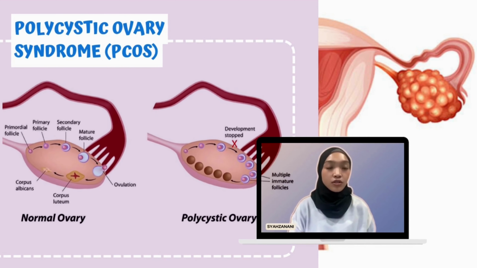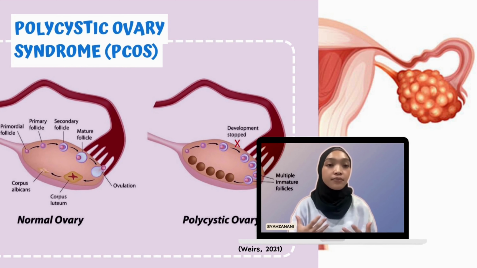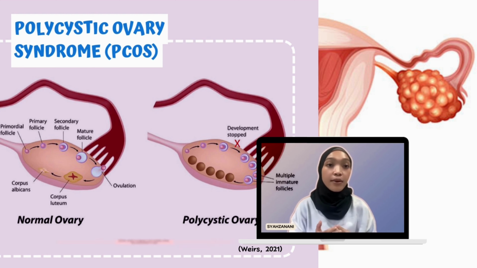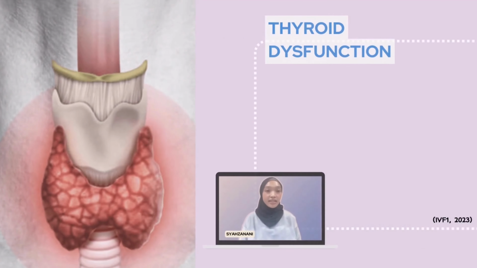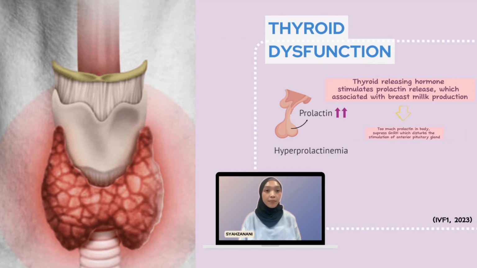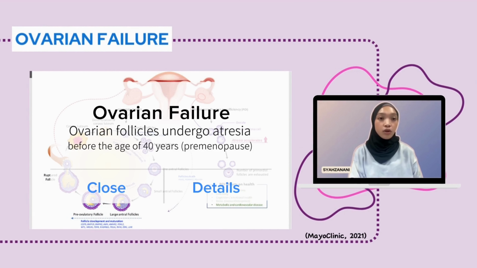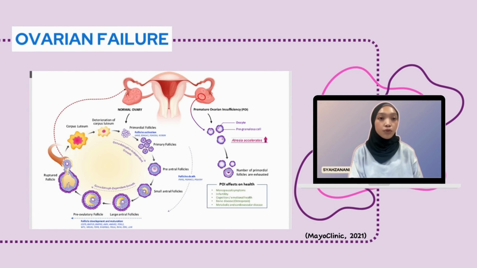Next is PCOS. Women with PCOS cannot ovulate because the antral follicle has arrested development due to hyperandrogenism. Instead of growing and maturing, the follicles will accumulate in the ovaries. Thirdly is thyroid dysfunction. Hyperprolactinemia may occur and suppress the secretion of FSH and LH that are needed for ovulation. Lastly is ovarian failure, where the ovaries stop functioning before age 40. Thus, the ovary will not produce eggs and release estrogen regularly.